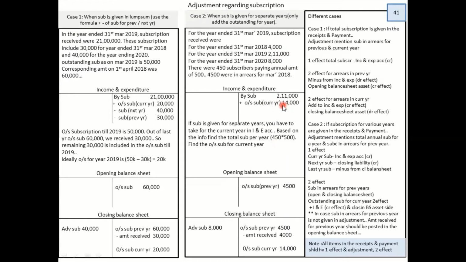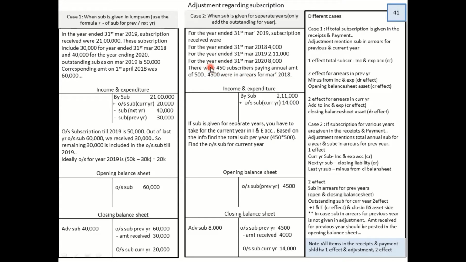And this 14,000 will be shown in the closing balance sheet. So what happens to this 4 and 8? 4 belongs to previous year. So I will write it in the opening balance sheet of previous year. No, okay, there is something else mentioned. 4,000 were in arrears for March 18.